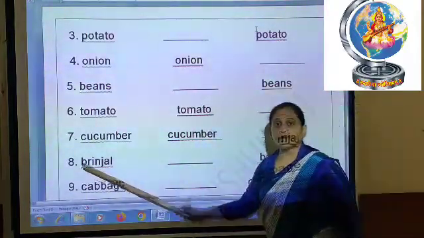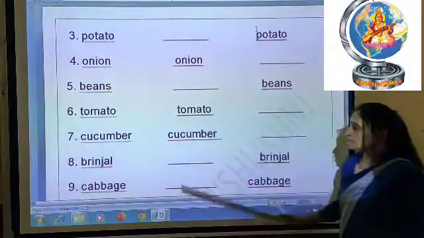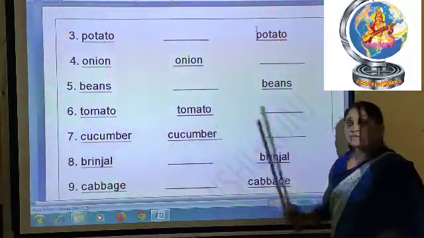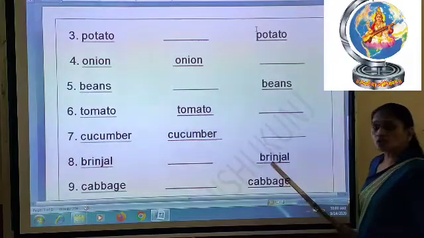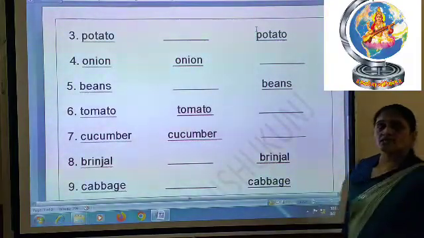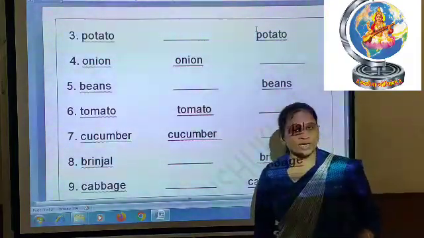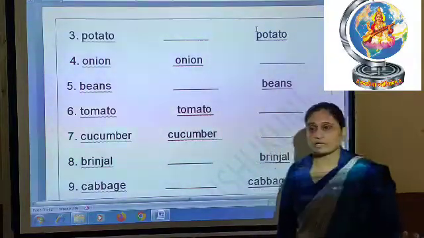Then after, 8 number, brinjal. Brinjal you will not write here in the raw column, you have to write brinjal in the cooked column, because you can eat brinjal only after cooking. Directly you can't eat brinjal, right?